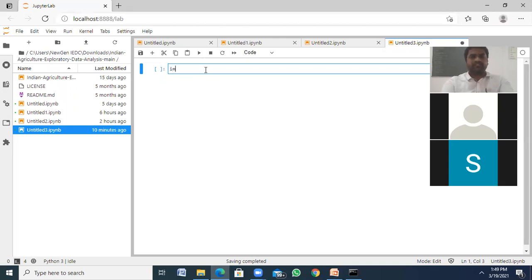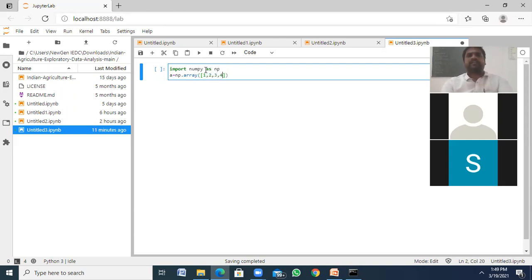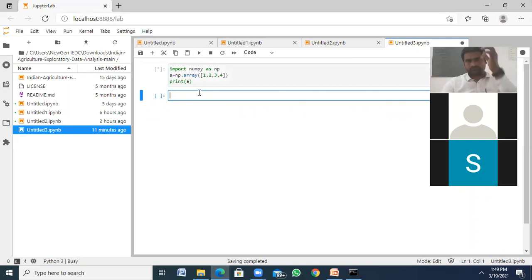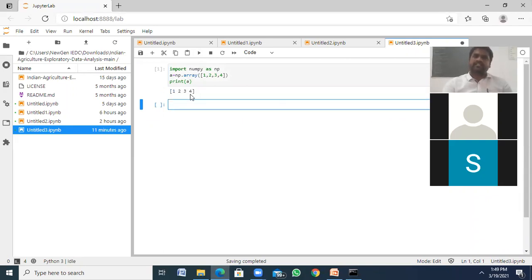See, first and foremost, we need to import NumPy as np, followed by you have to create one array, that is a. So a = np.array of 1, 2, 3, 4. I'm printing a. This is a one dimensional array, 1, 2, 3, 4. So this is a single dimensional array having 4 elements.